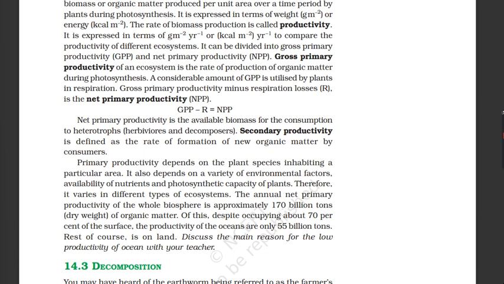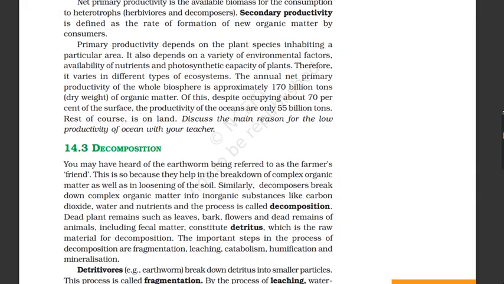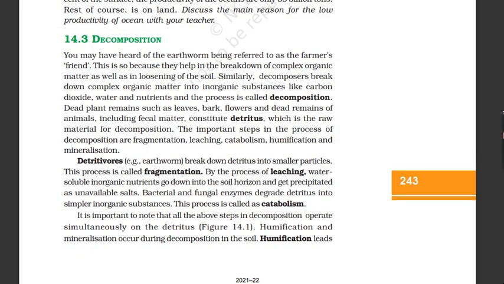14.3 Decomposition. You may have heard of the earthworm being referred to as the farmer's friend. This is so because they help in the breakdown of complex organic matter as well as in loosening of the soil. Similarly, decomposers break down complex organic matter into inorganic substances like carbon dioxide, water and nutrients, and the process is called decomposition. Dead plant remains such as leaves, bark, flowers and dead remains of animals, including fecal matter, constitute detritus, which is the raw material for decomposition.